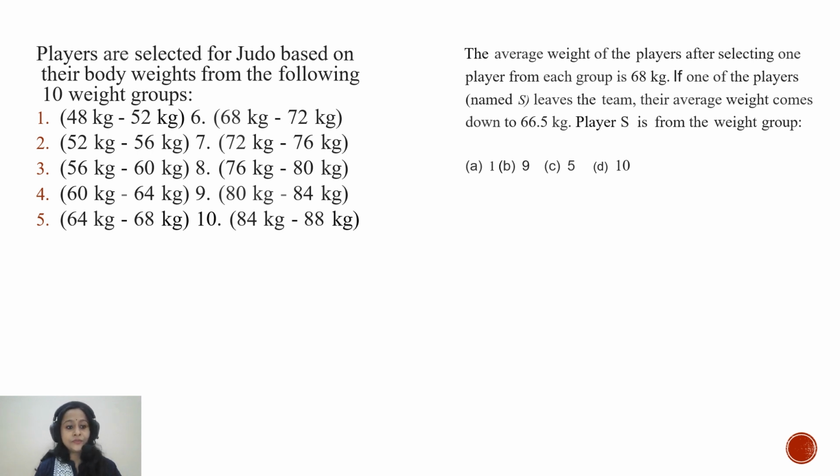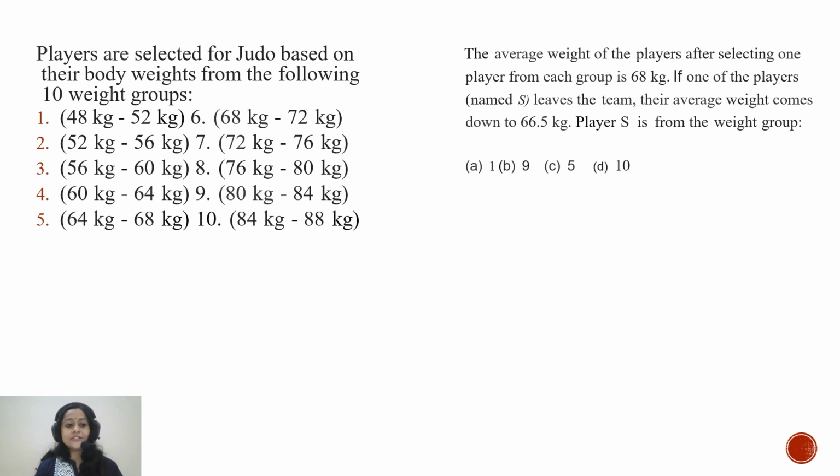Fifth group was 64 kg to 68 kg. Sixth group was 68 kg to 72 kg. Seventh group was 72 kg to 76 kg. Eighth group was 76 kg to 80 kg. Ninth group was 80 kg to 84 kg. And 10th group was 84 kg to 88 kg.